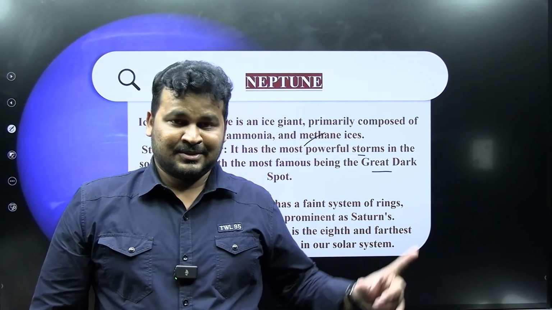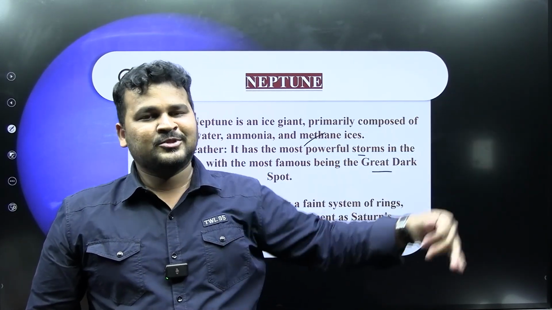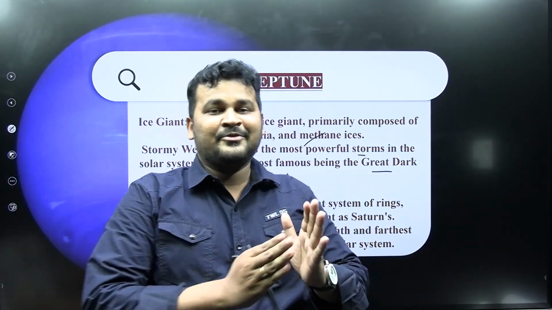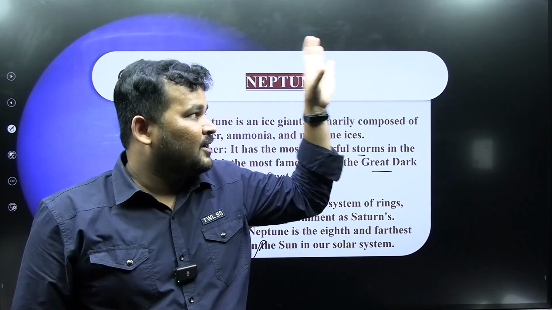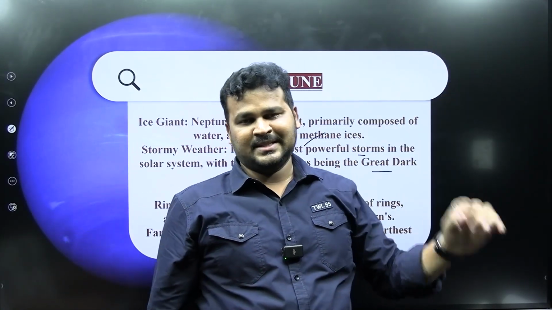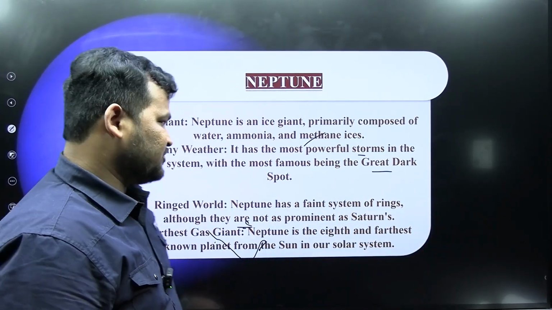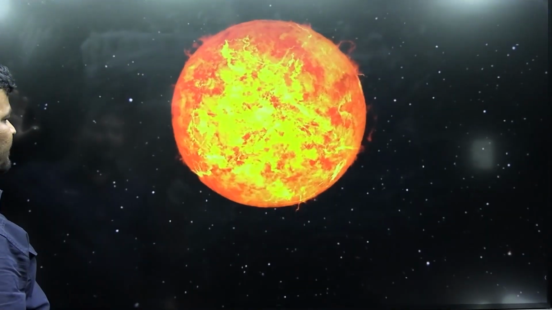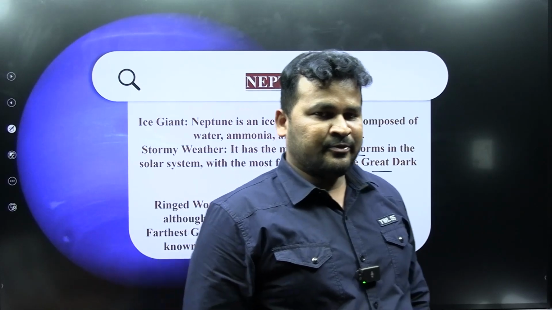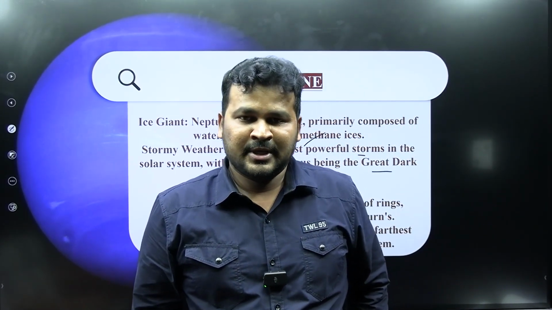Good. So have you seen the diagram of the solar system? Neptune. Where is Neptune? It is very far away from the sun. It was there at that point, very far away from the sun. So it is the farthest one, Neptune. What is the time taken for Neptune to complete one revolution around the sun?